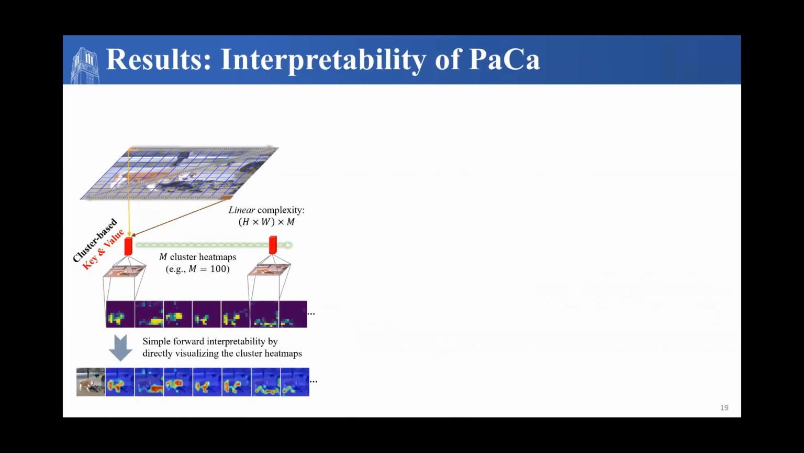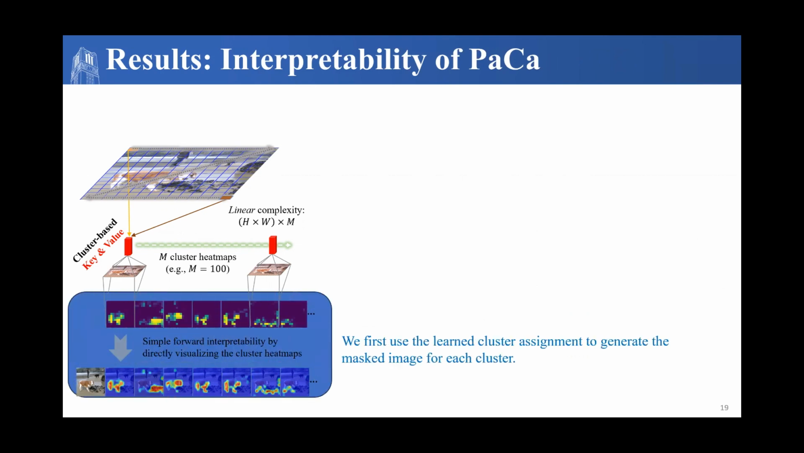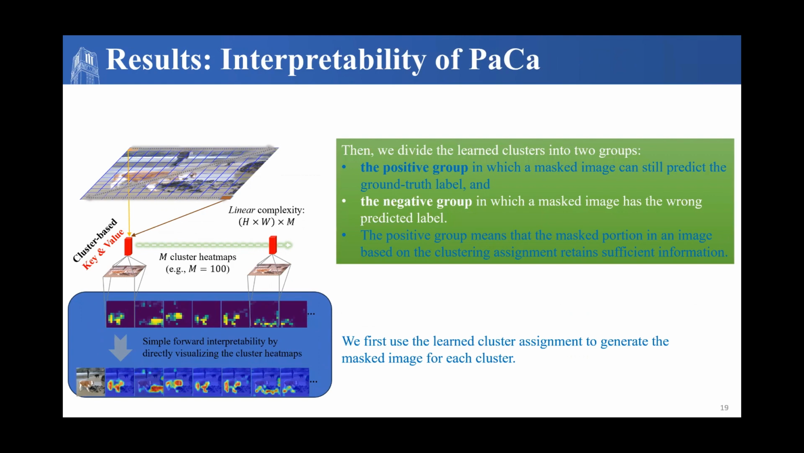Lastly, we study the results of the interpretability of the PaCa module. Utilizing the heat maps generated by a clustering assignment, we can generate masks. And for each masked image, we create a positive and a negative group. The positive group, in which the masked image can still predict the ground truth, and the negative group in which it was wrong. Noting that the positive group means that the masked portion contained enough semantic information to correctly predict the image.